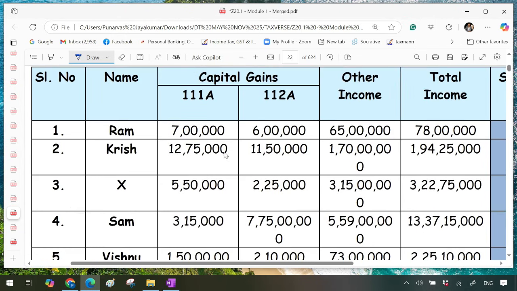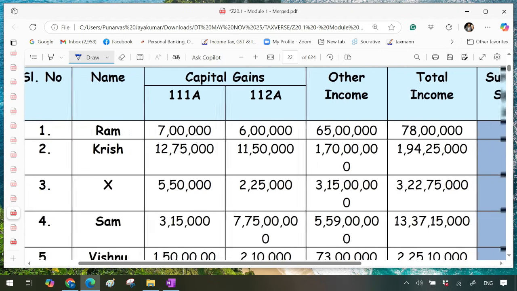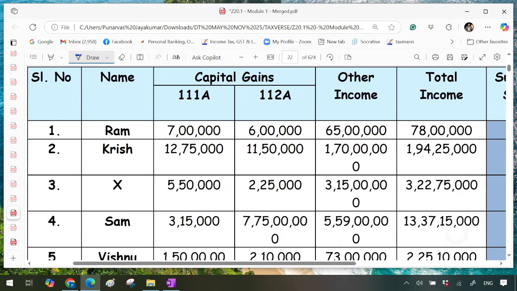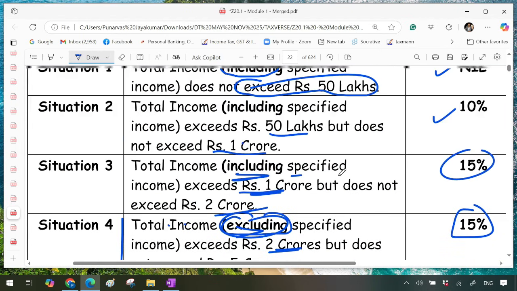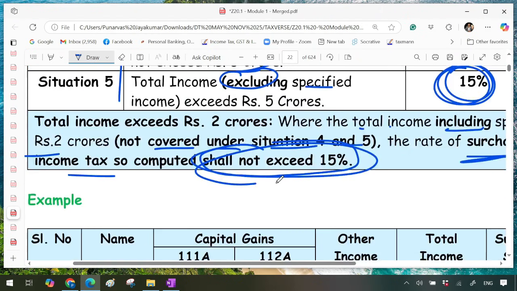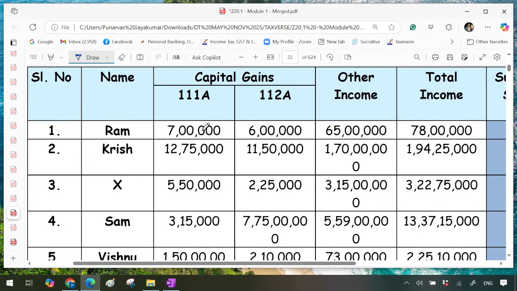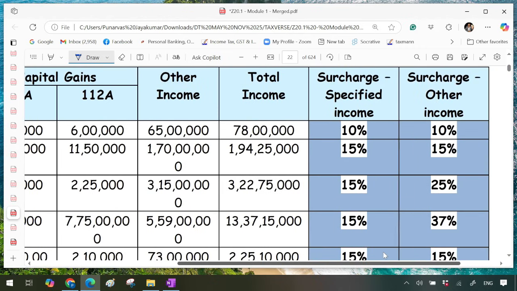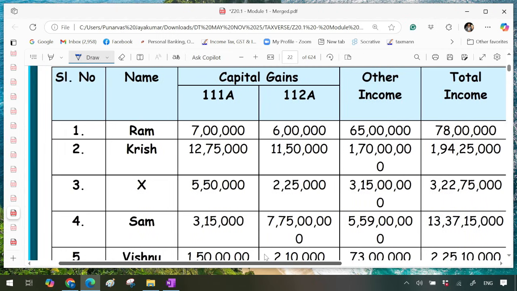From 7 lakh, 6 lakh. Total how much? 13 lakh. Other income 65 lakh. Total income 78 lakh. All put together it is what? Less than 1 crore. Correct? So where will it come under here if you see? All including more than 50 lakh, less than 1 crore. So situation number 2 in both the cases. For capital gain income 6 plus 7, 10%. For other income 10%.